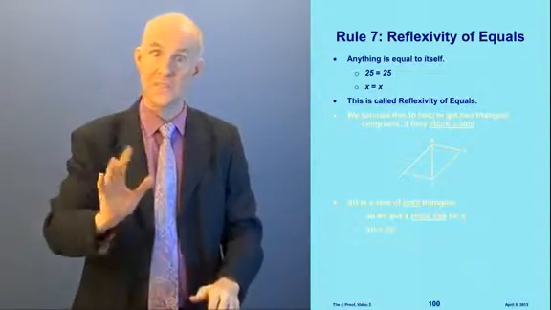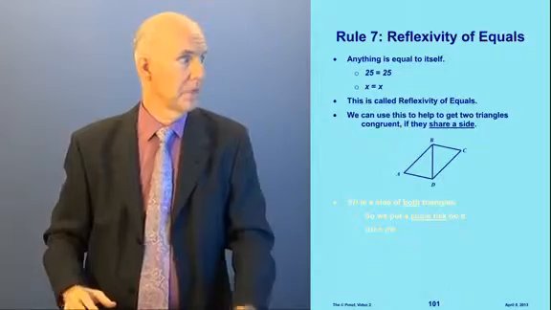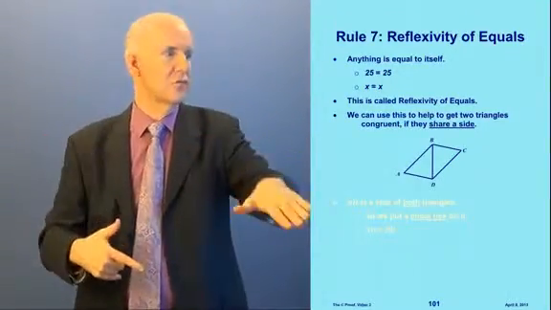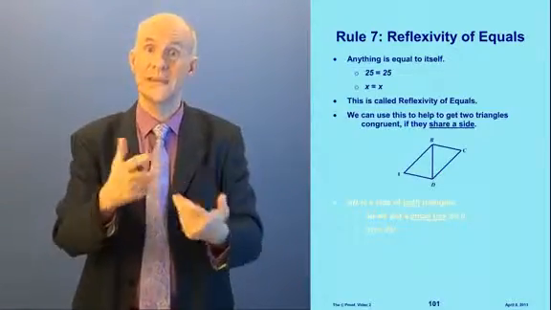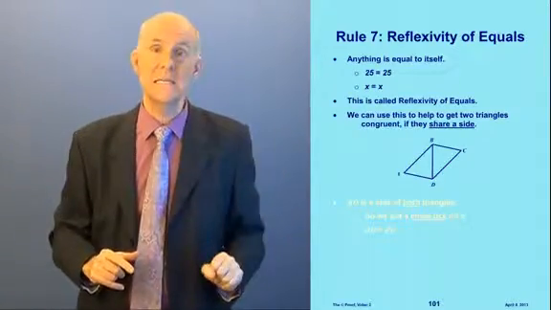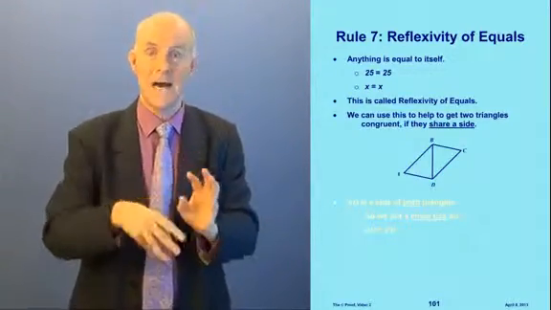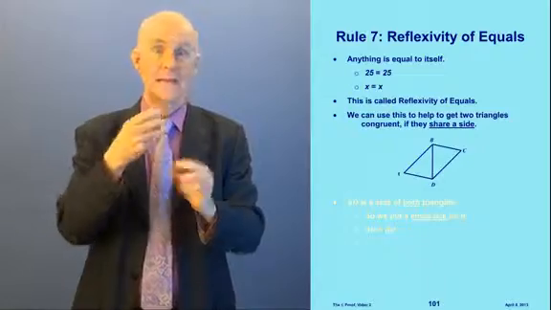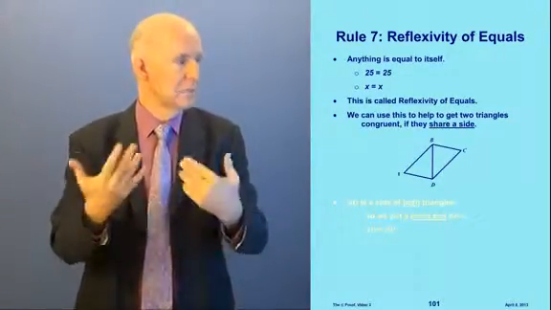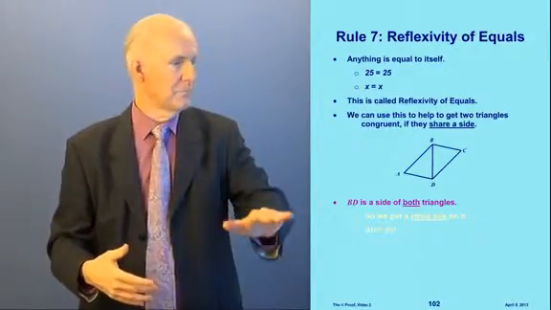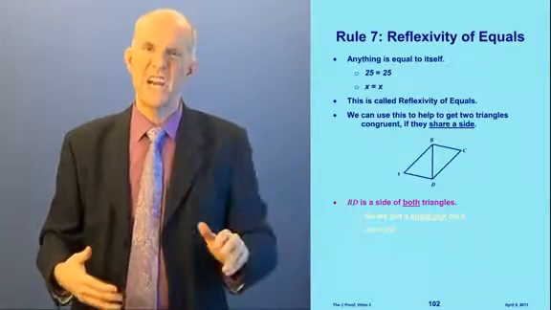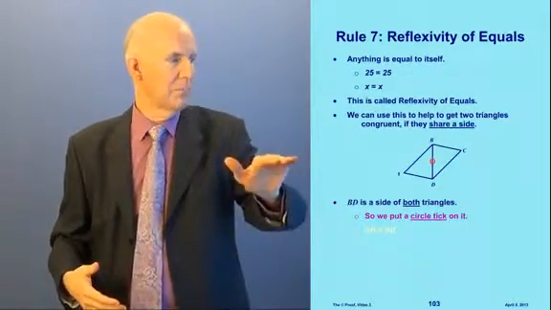Now, we're going to use this in a special way in geometry proofs. Okay? If I have a diagram like this, see there's two triangles here. We can use this to help get them congruent because they share a side. Look at BD. BD in the middle is a side of the triangle on the right, and it's a side of the triangle on the left. It's a side of both triangles. And so since it's a side on both triangles, we put a special tick on it to mean, oh, this is a shared side, and that's a circle. See, we're going to put a circle tick on it.